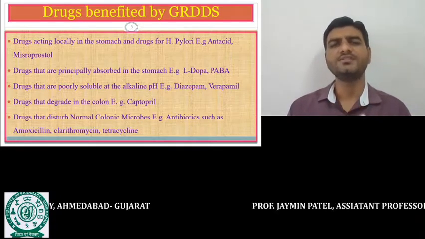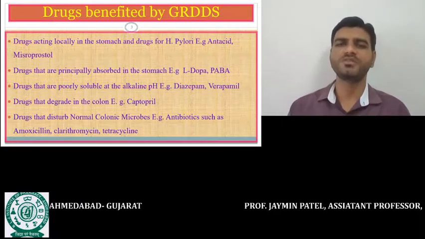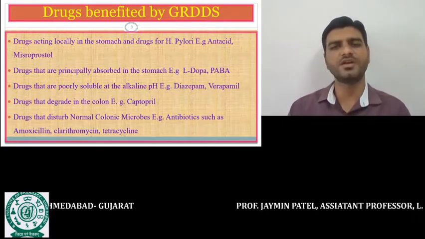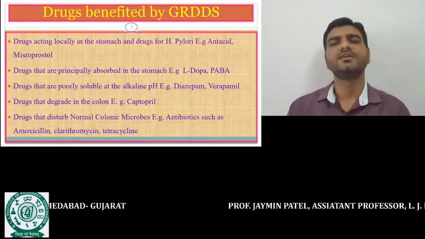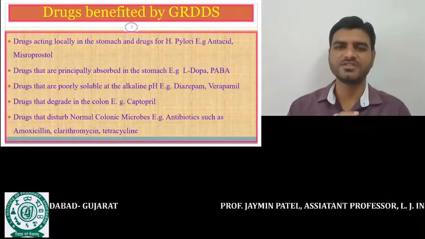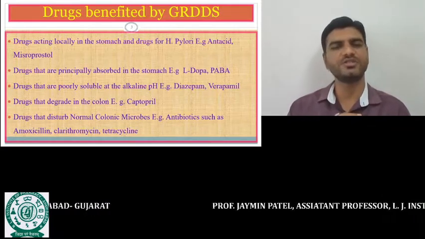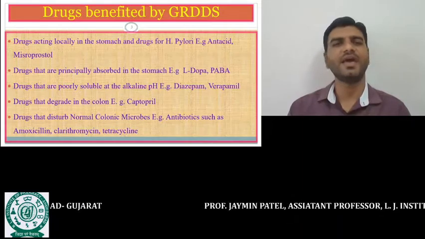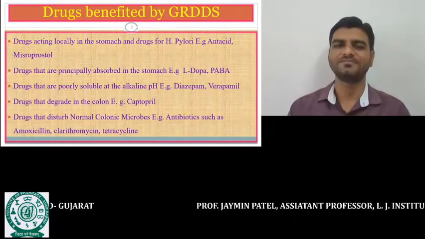Some drugs are principally absorbed from the stomach. If the absorption window of the drug is the stomach, then the gastroretentive drug delivery system is a suitable approach for this type of drug. For example, L-Dopa and PABA.